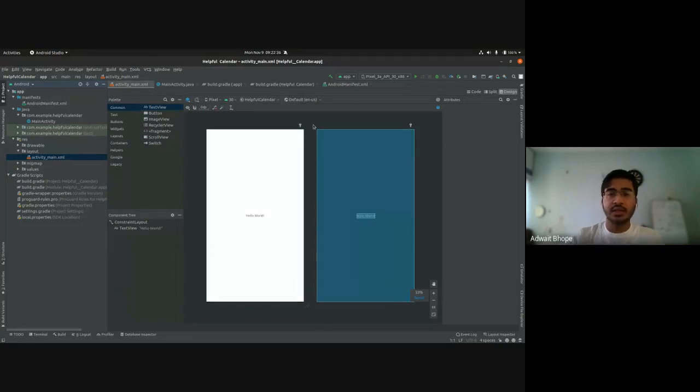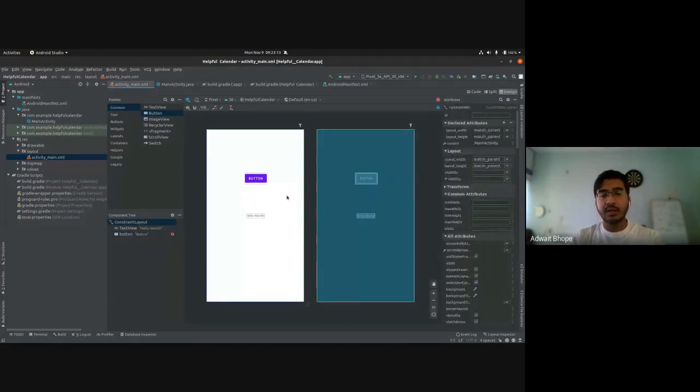So Android Studio has a really intuitive design editor, to be honest. So there are different widgets. So if you've ever created UI using Qt Creator or anything of that sort, you know how drag and drop works. So there are all these widgets on the left-hand side. You can see different widgets like text view, button, image view, recycler view, which is for a list. And it is really easy to drag and drop them inside this UI. And after that is done, so I'll show you an example. Let's say we take a button and we drag and drop it and place it over here, and then we have to align it.